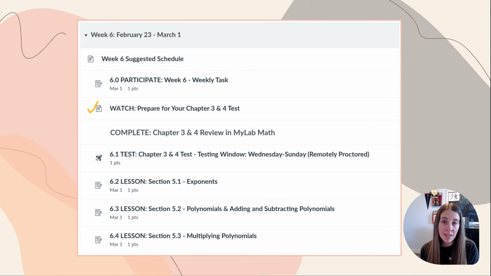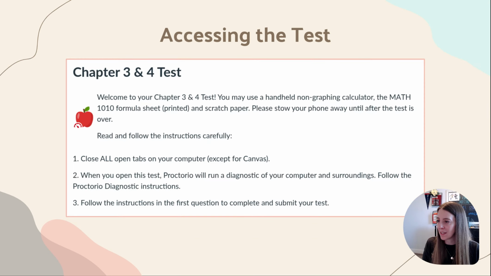I promise that if you see a question on the review, it is likely that it will be on the test. The test isn't meant to trick you. The things that you see on the review are the things that you see on the test. So use this resource. There is also this reminder that you need to complete the review in MyLab Math. There's nothing to click on in week 6 to do that. You just have to remember that it has to be done before you do your test. So that's the module.